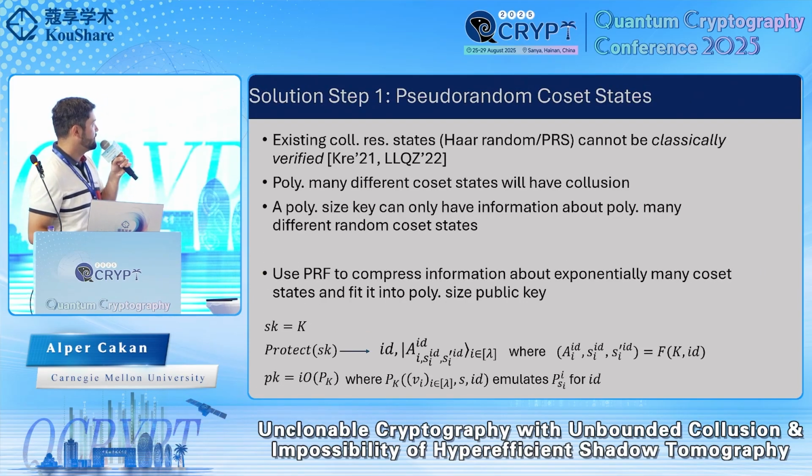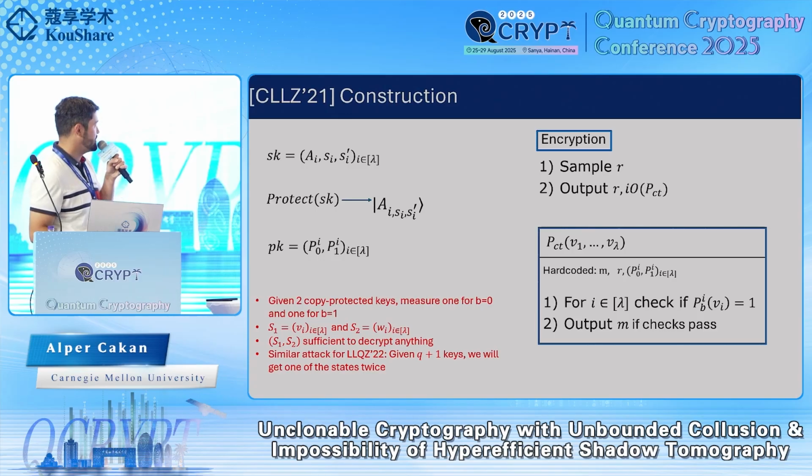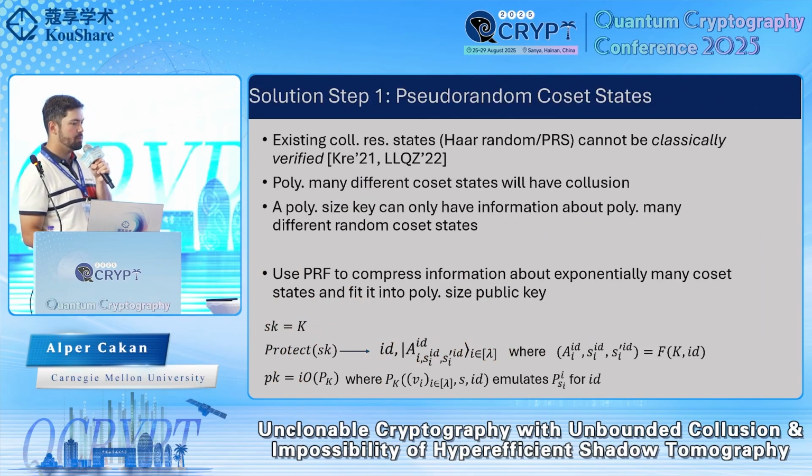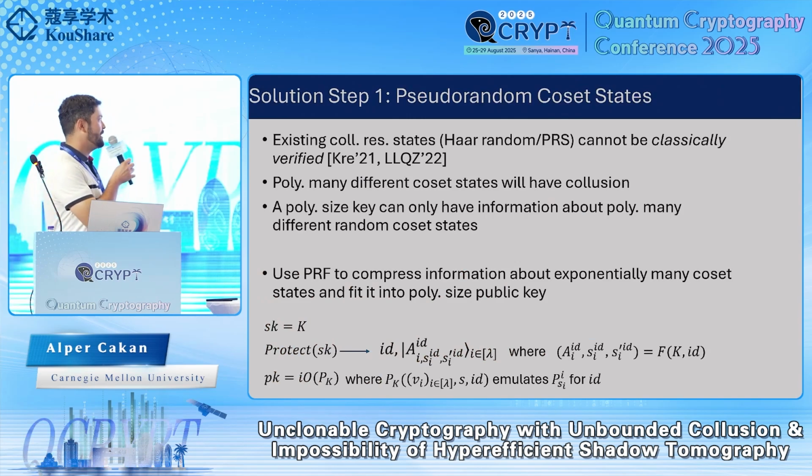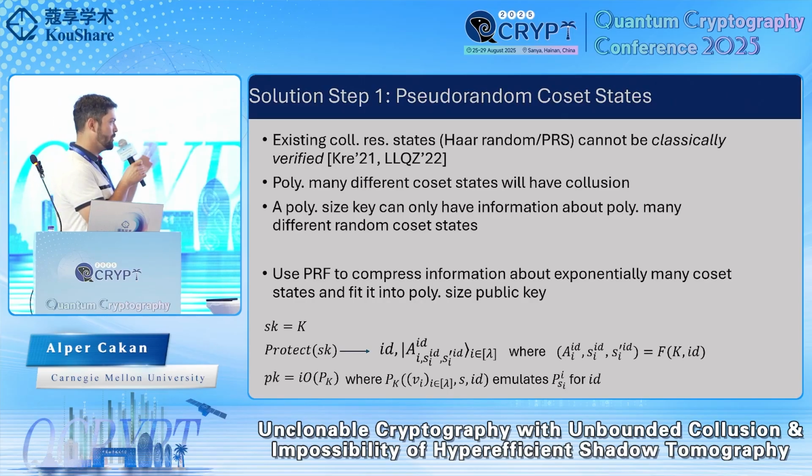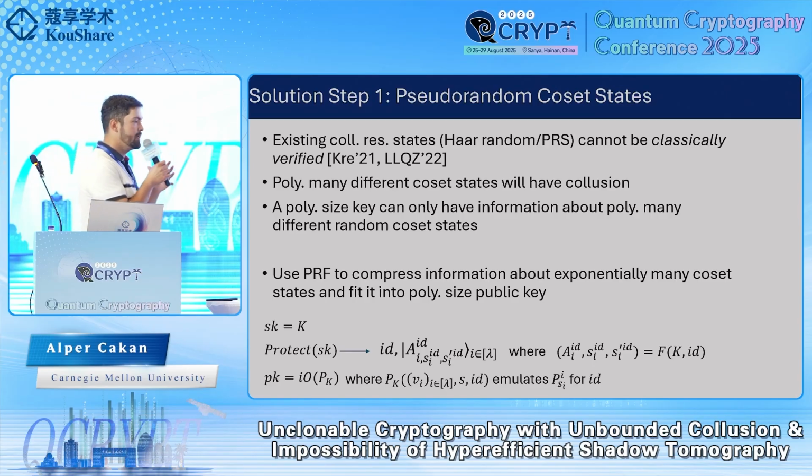So to go to the fully collision resistant setting, our solution has 2 steps. As I said, once you get 2 copies of the same state here, you can trivially break the security. To solve this issue, whenever we're generating a new copy protected key, we actually create an independent coset state. But unfortunately, at the same time, we need to be able to verify these all independent, possibly exponentially many coset